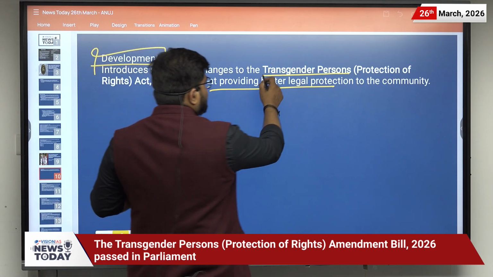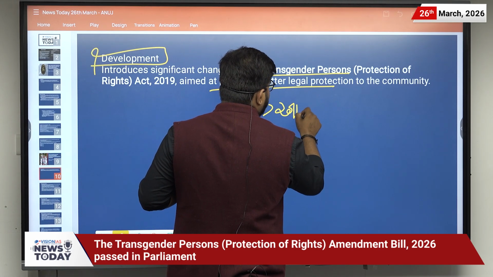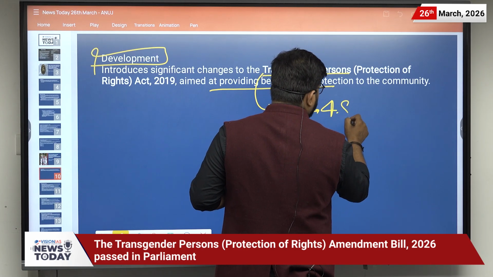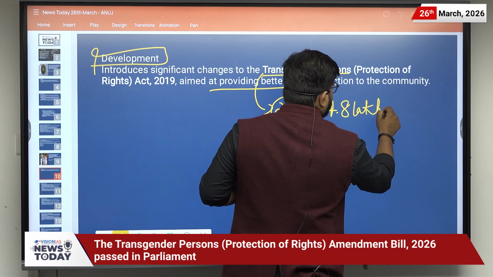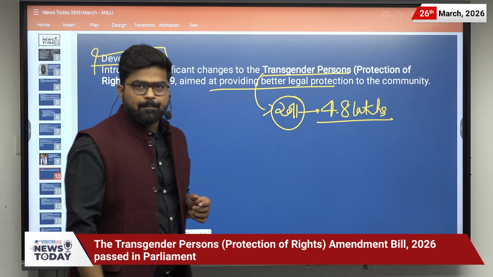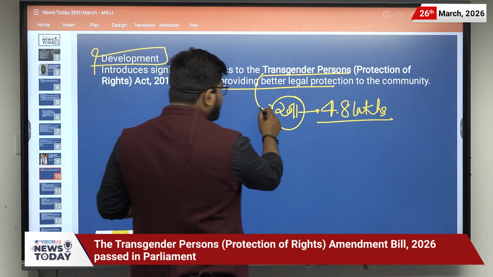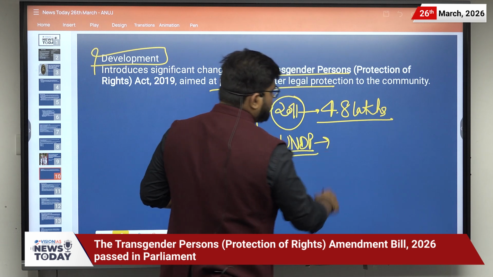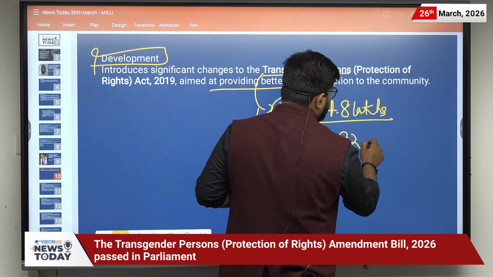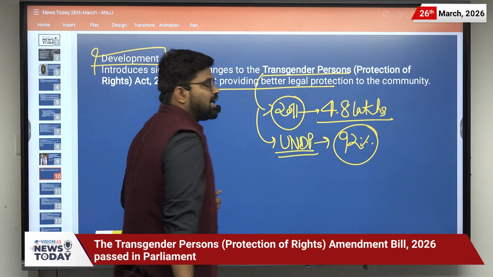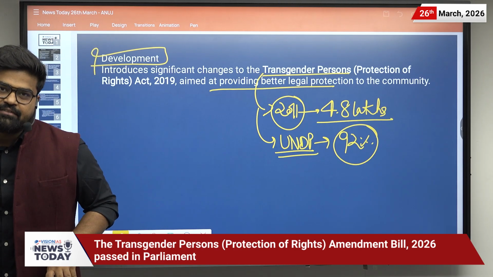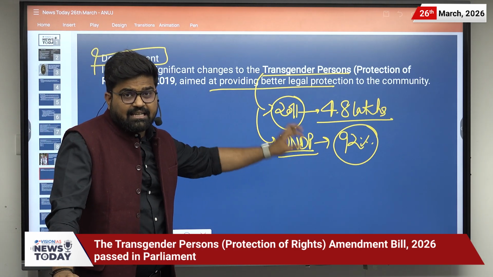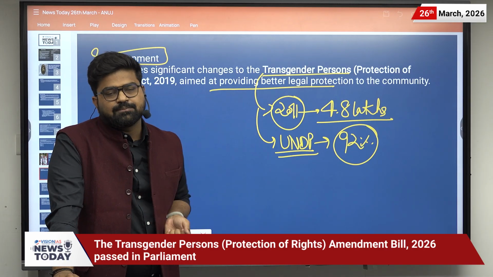By the census of 2011, there are around 4.8 lakh transgender persons in India. And according to UNDP, 92% of transgender persons are out of economic activity. That means they are not able to participate in the economic framework.